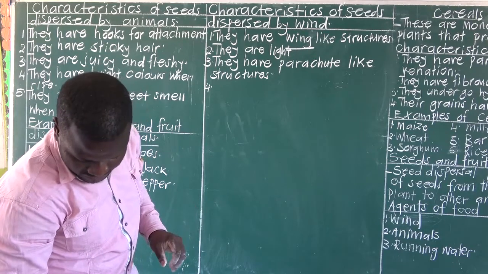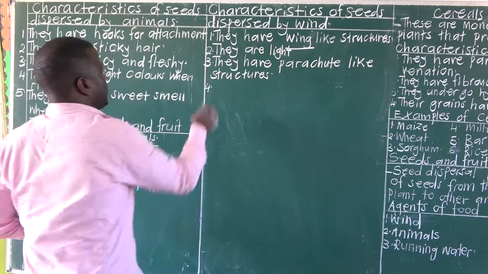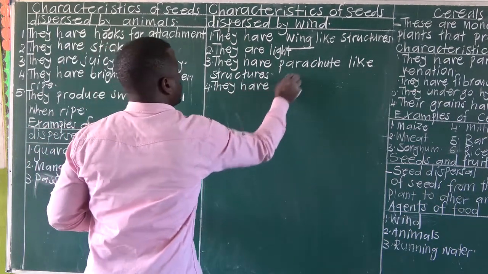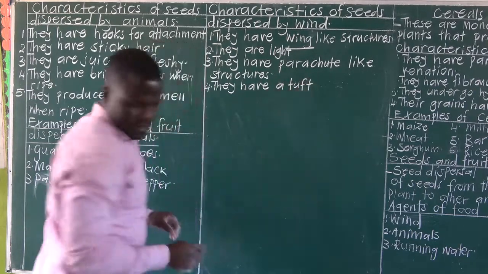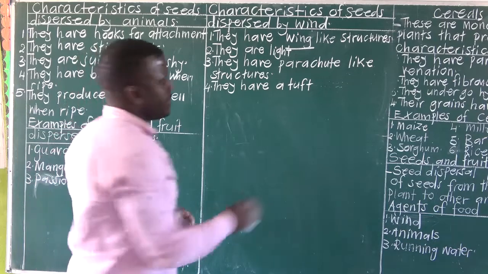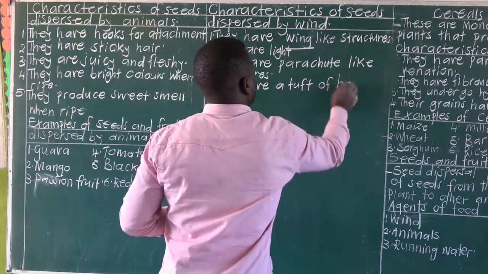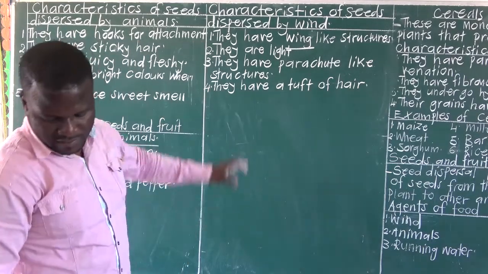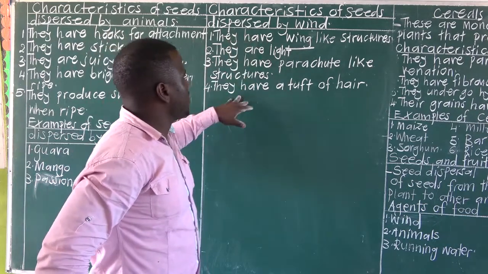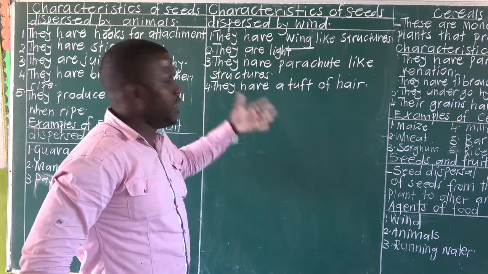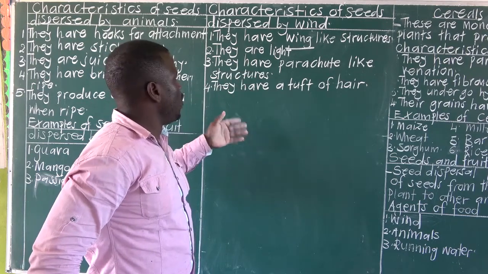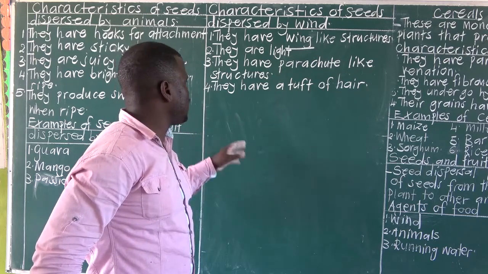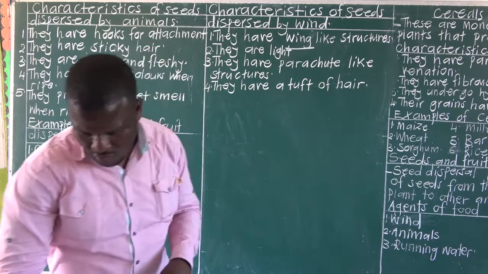Then they have a tuft of hair. Those are characteristics of seeds dispersed by wind. They have wing-like structures, meaning that they have structures which are like wings. Then they are light to be blown by wind. They have parachute-like structures, meaning that they have a structure which looks like a parachute. Then they have a tuft of hair.